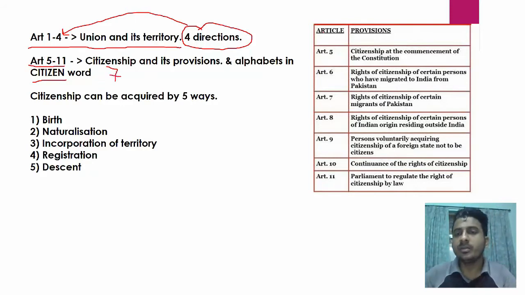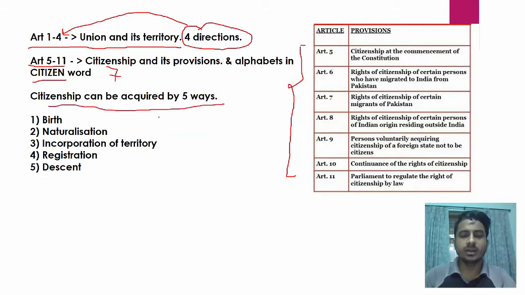Now you need not remember the provisions of the citizenship articles, but you can just read. No need to remember them. You can read just to have an idea of what is there in the article. Okay. Now it says citizenship can be acquired in 5 ways. You can just read. It's not necessary to remember if you are in school, but yes, if you are preparing for a competition, then you must remember.